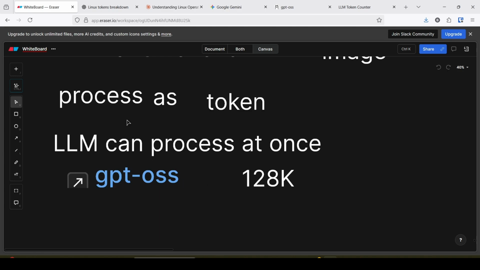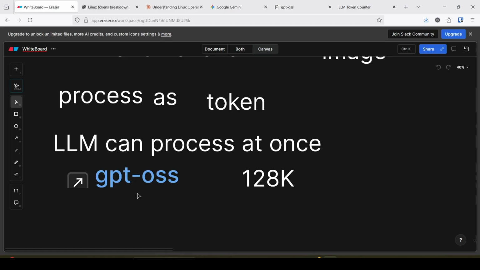Why am I saying this? Tokens are very important to know when learning AI, because if we ask any query, the LLM processes it as tokens, and it has a limit. If your query exceeds 120k tokens, the LLM may generate a false or wrong answer. This is called hallucination.